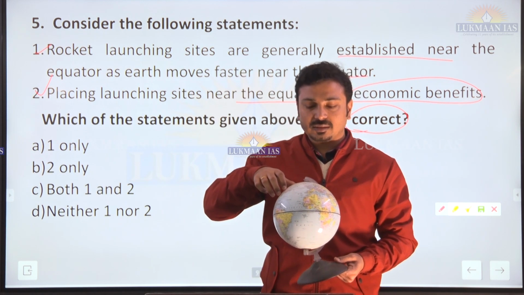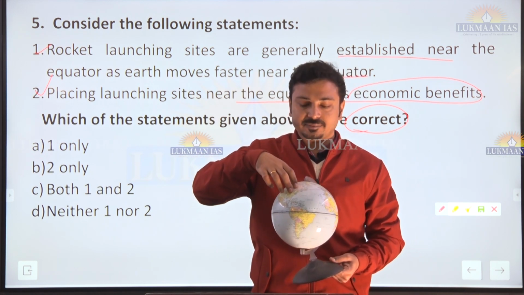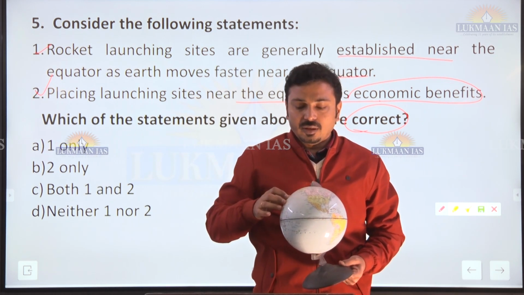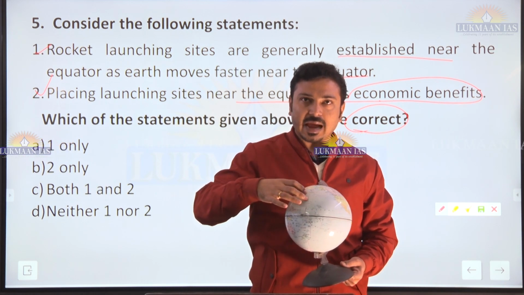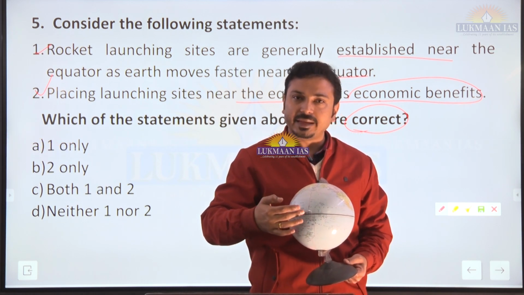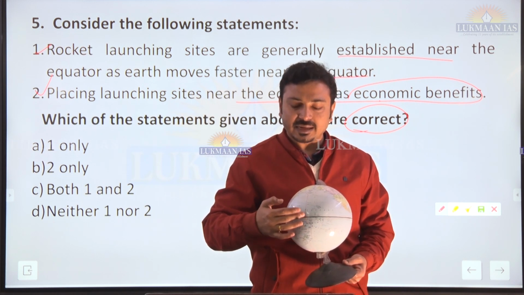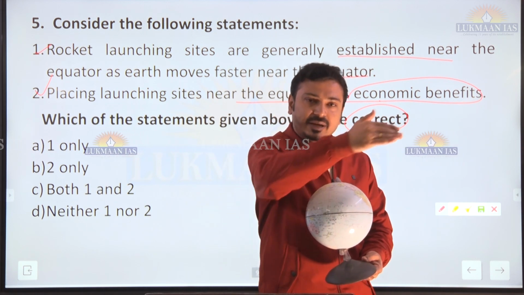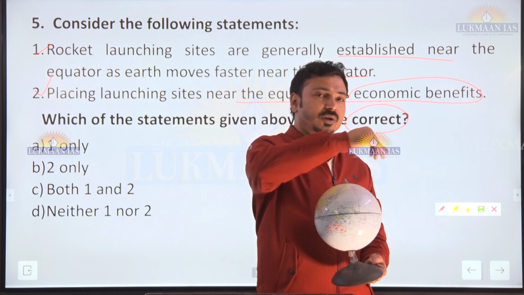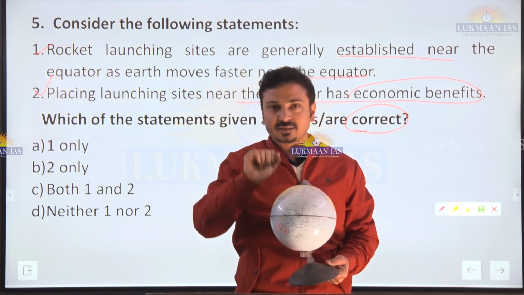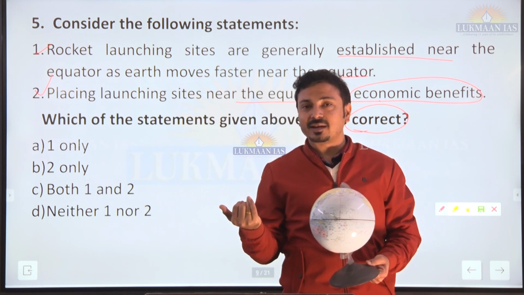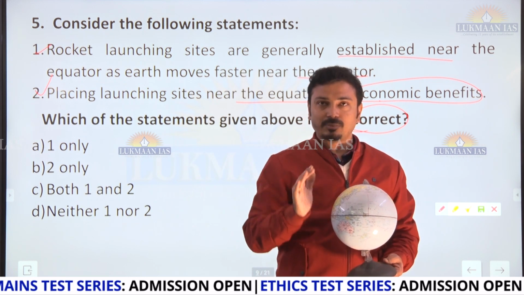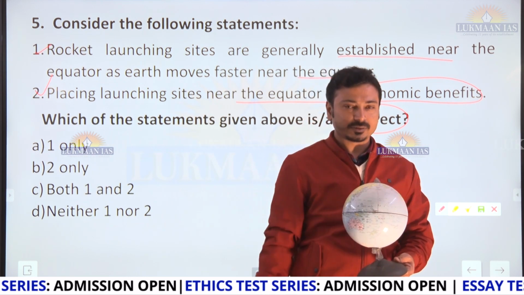Now we know that Earth rotates from west to east like this. Okay, consider this as west and this as east, so in this manner. Now when it is rotating from west to east and suppose the launching center is on the eastern coast, simply we should understand that it provides the initial thrust in the same direction. Means launching is happening in the same direction as the rotation of the earth. A little less fuel will be needed, the initial thrust will be obtained. If it is done in the opposite direction, what will happen? There will be a little more fuel required, because the rotation is happening in the opposite direction.